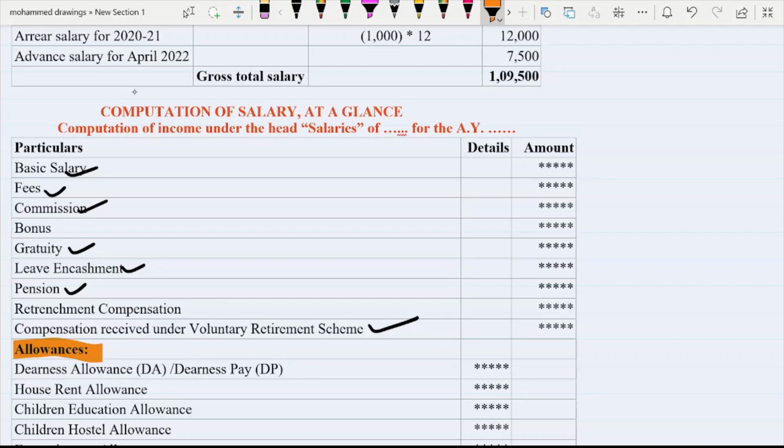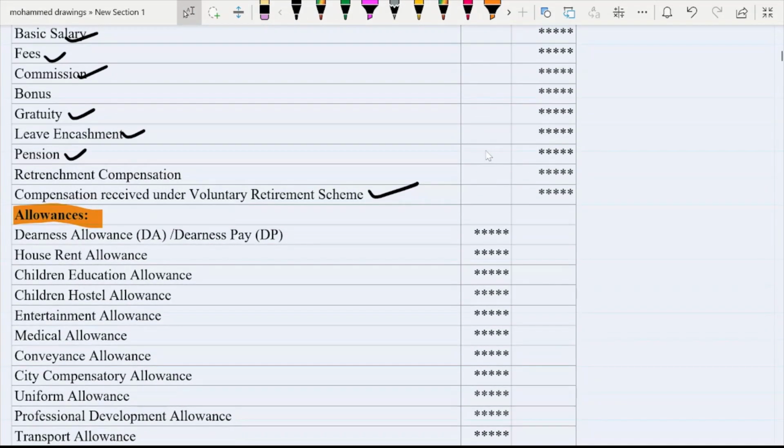Now we have to discuss what allowances are included. What is allowance? If anybody asks you what is allowance, allowances are nothing but one type of monetary benefit offered by employer to employee in addition to basic salary. That means besides basic salary, fees, bonus, commission, etc., whatever extra thing is given in monetary form, we will call it allowances. So what are the different types of allowances covered here?